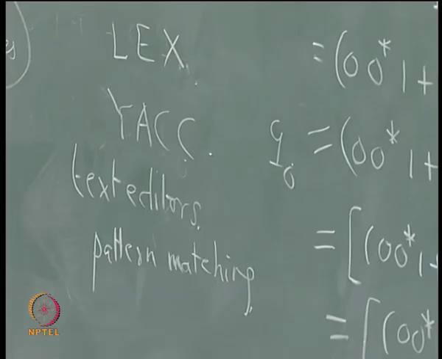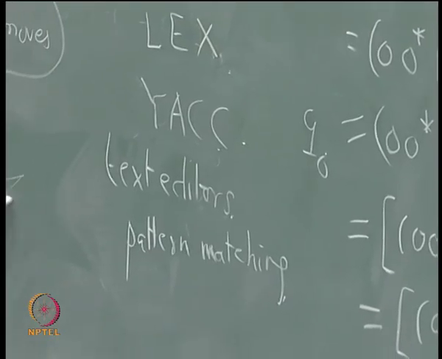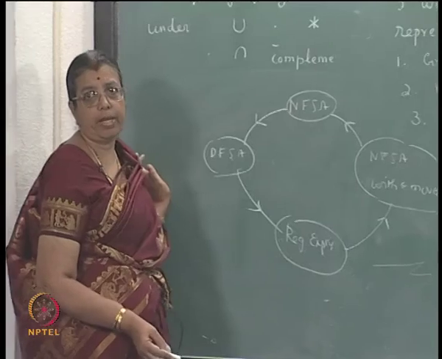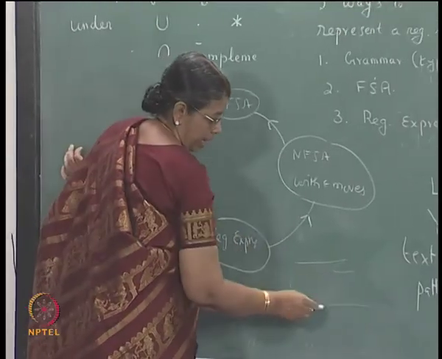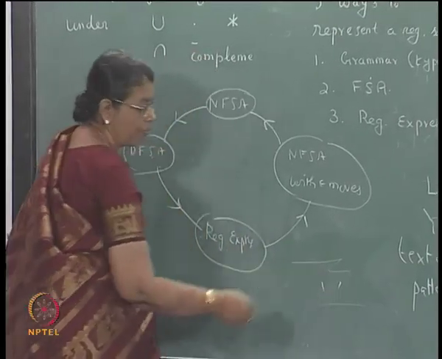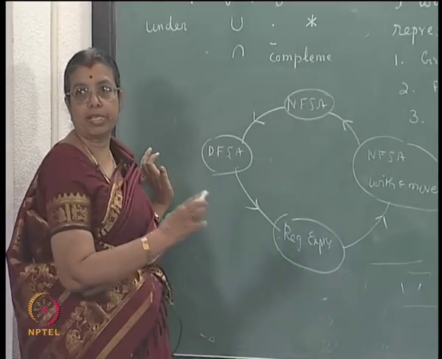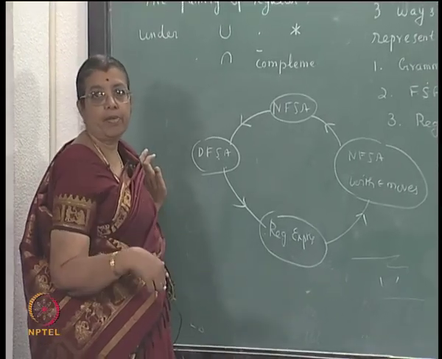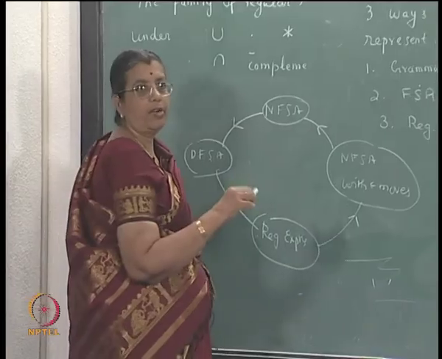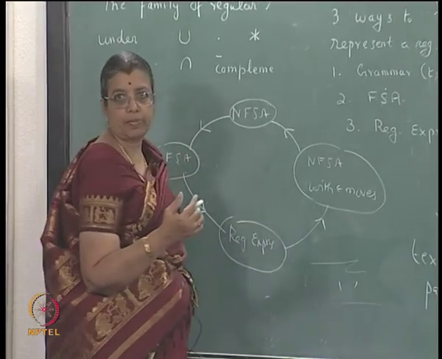So, you have a big text, and in the spell check and all you use this quite often. You have a text and supposing you have misspelled something, you want to check what is that word and then wherever you have that word, you have to replace it by the correct spelling and so on.